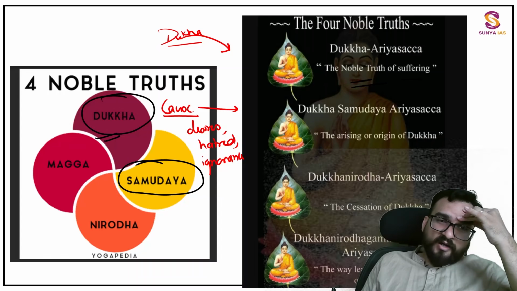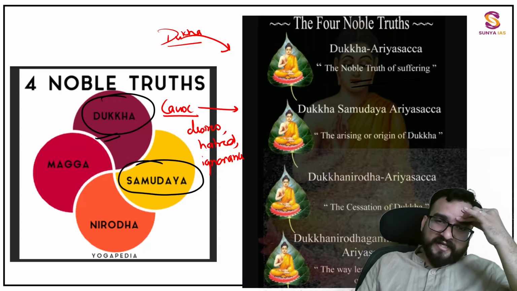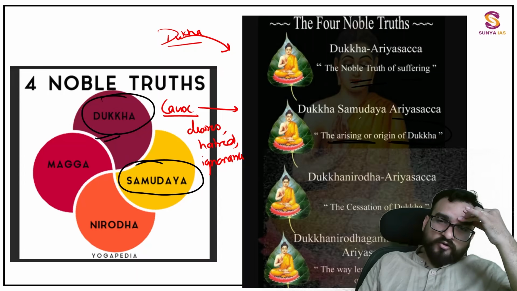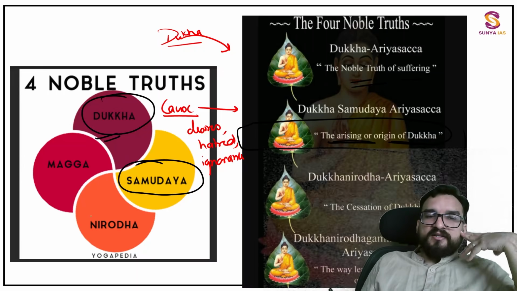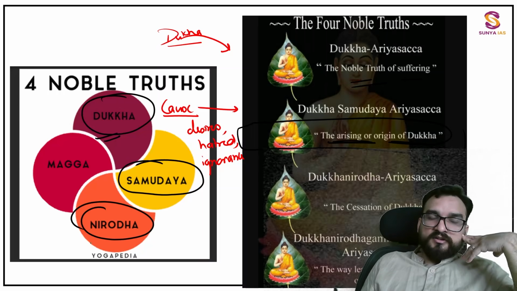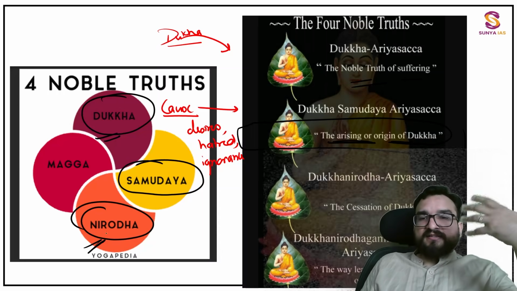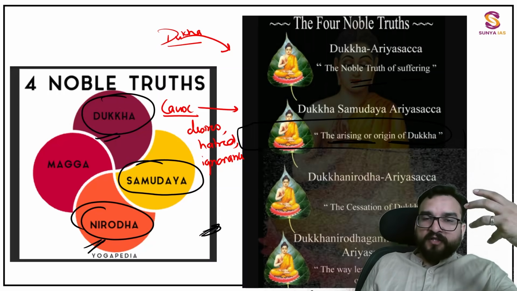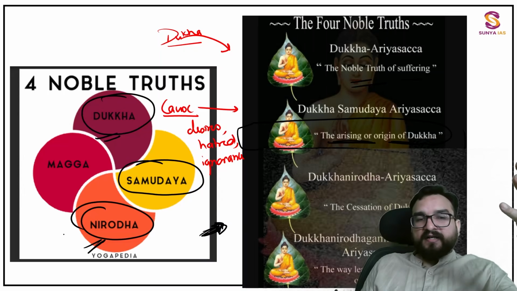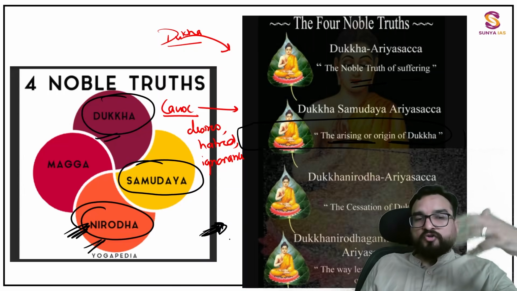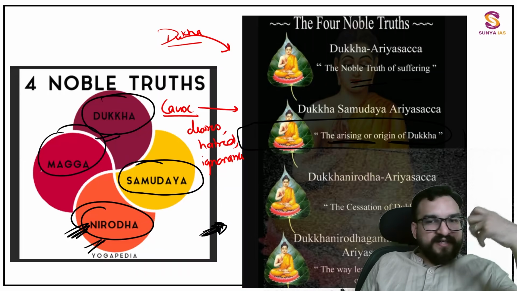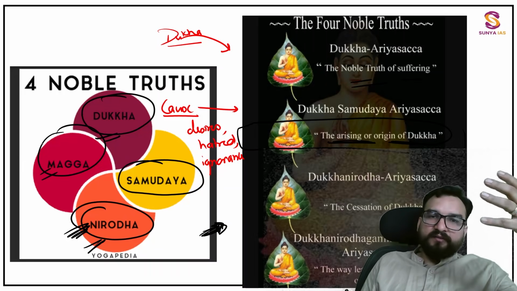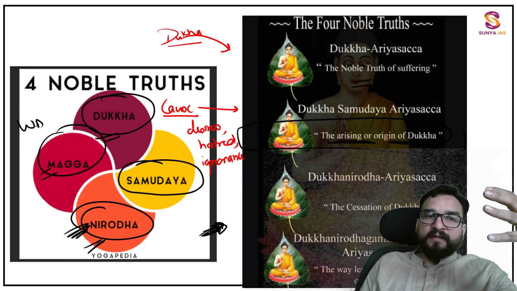Samudaya means the origin of suffering is desire, the arising and origin of dukkha. Third is nirodh: there is cessation of this suffering, how you will be stopping this dukkha. And the fourth is that there is a marg leading to that. There is a way as well, I will be telling you.